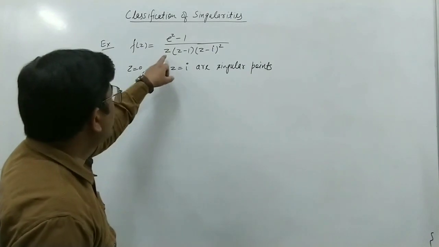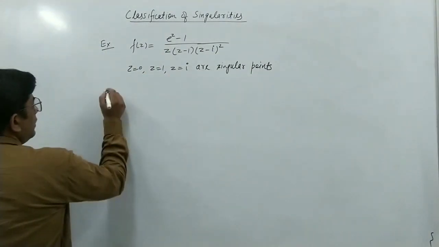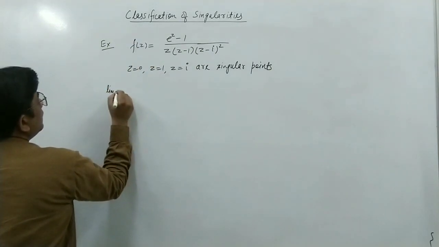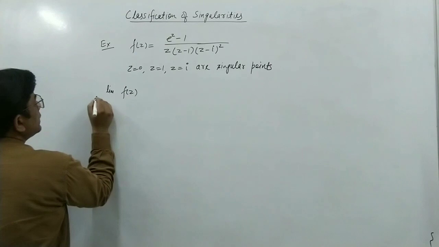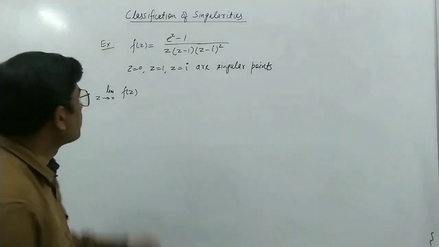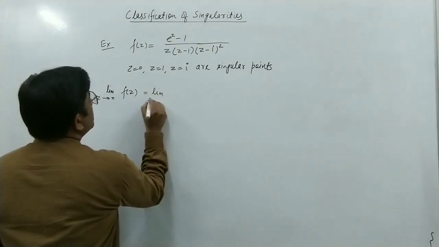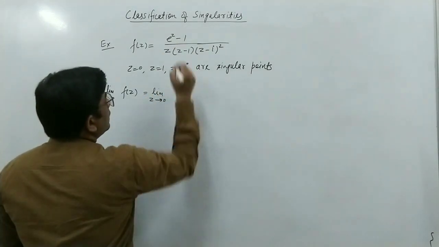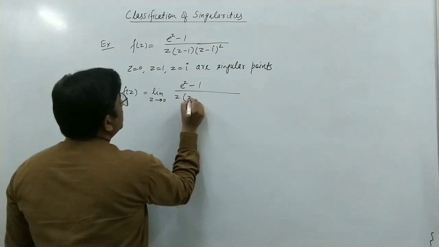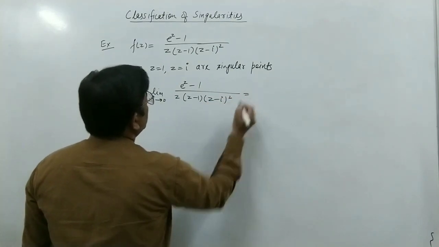Okay. So first of all, we will talk about z = 0. First, we find the limit of this function f(z) as z tends to 0. So this is the limit as z tends to 0 of (e^z - 1) / (z(z - 1)(z - i)^2).